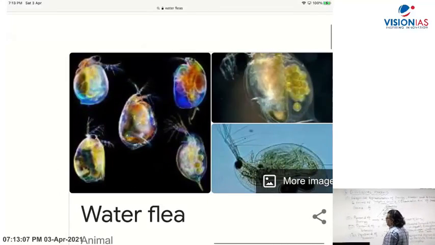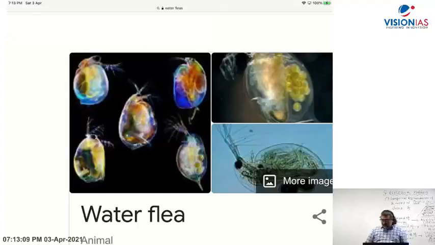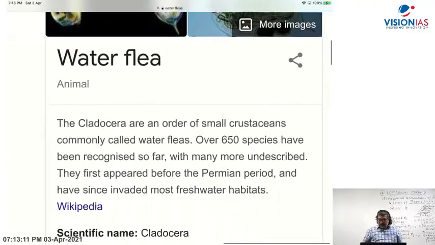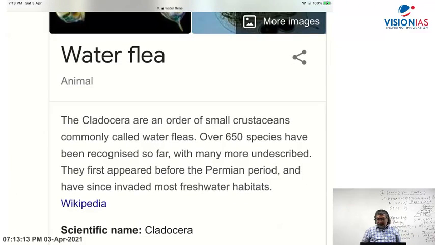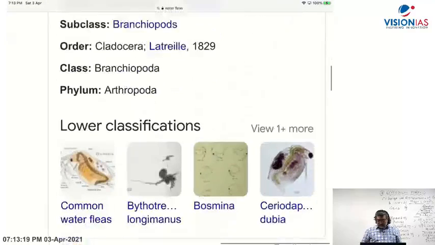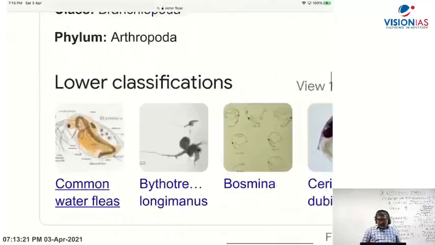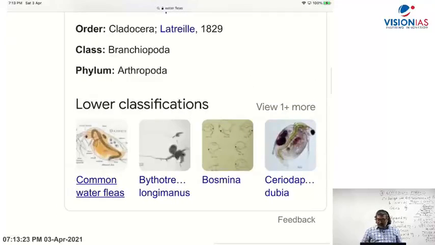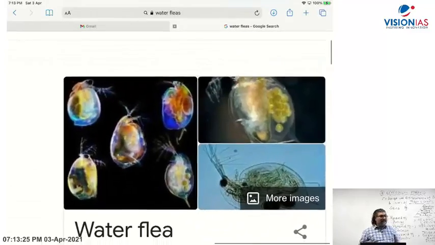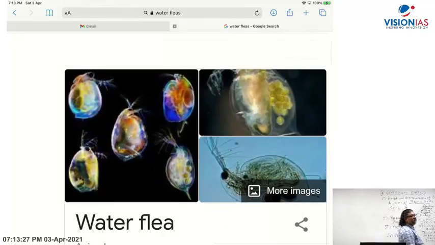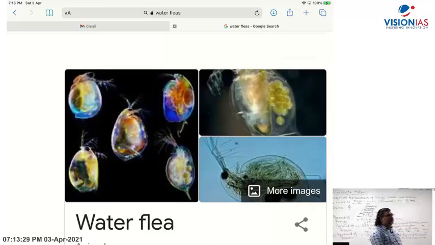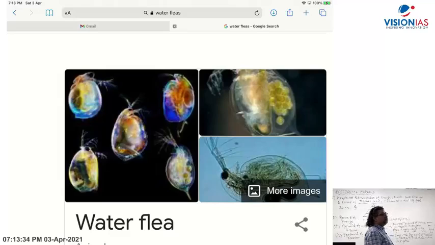They are like an animal only. They are small insect-type animals. They belong to an order of small crustaceans. Right? 650 species have been found. Common water flea, and you will find that they feed on the diatoms or algae, and this will be eaten by fish, small fish and the large fish.